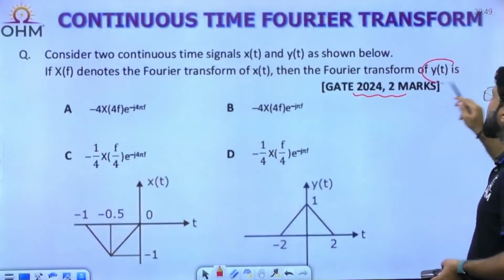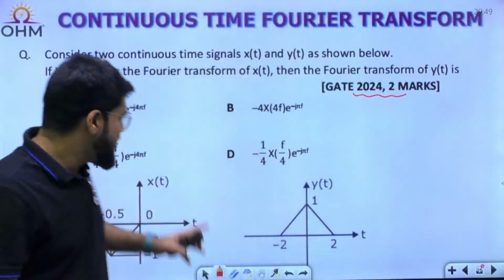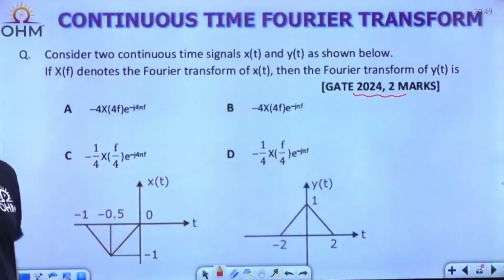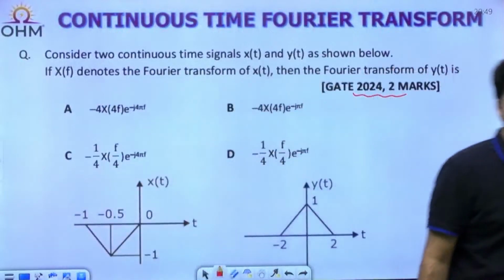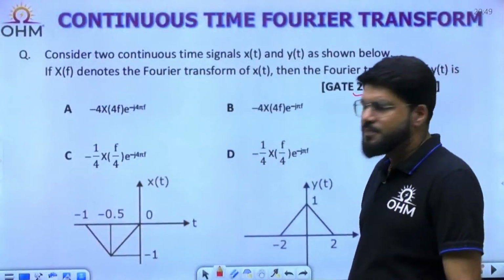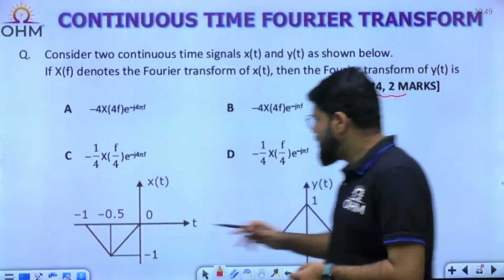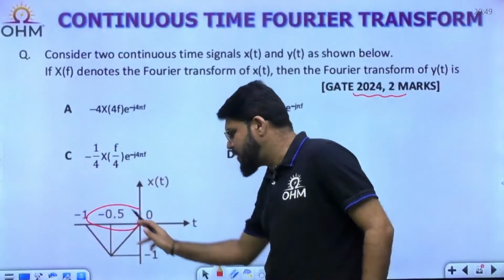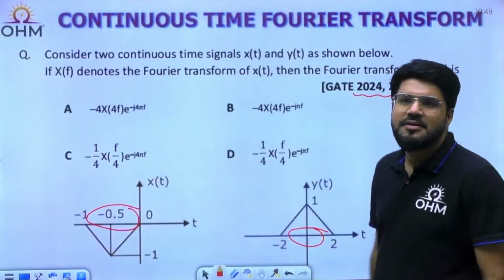X(f) is the Fourier transform of x(t). Then what is the Fourier transform for y(t)? But what is the relation between x(t) and y(t)? That you have to find using the waveforms given. So that is one additional step. Let us do this. First of all, look into the duration of x(t), 0 to minus 1. That means duration 1 unit. Here it is duration 4 units.